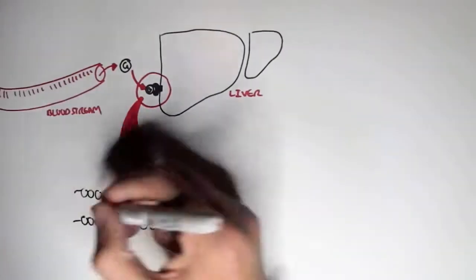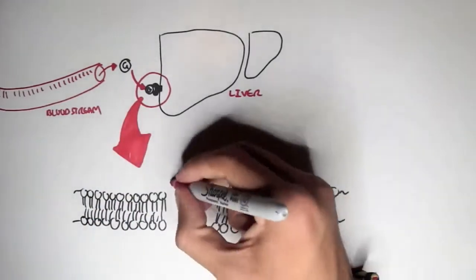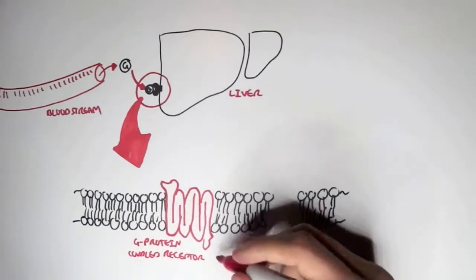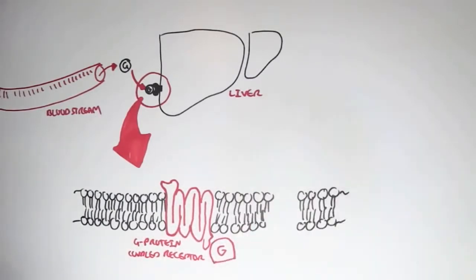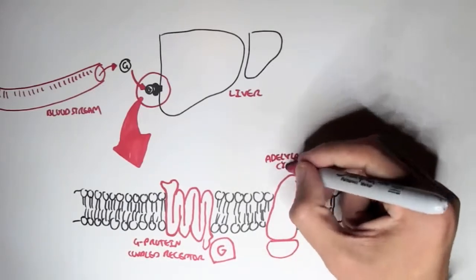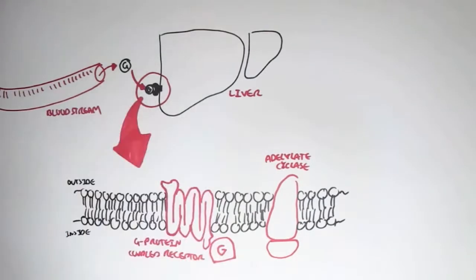Well, if we zoom into the liver here, we can see the liver has a membrane, and it has a special receptor known as a G protein coupled receptor with a G protein in the intracellular fluid. And then we have the effector protein adenylate cyclase over here, which is an enzyme. And here's the outside of the cell, and here's the inside of the cell. Now, if you don't know what a G protein coupled receptor is, you can watch my video on the G protein coupled receptor, which is in the pharmacology playlist, I'm pretty sure.